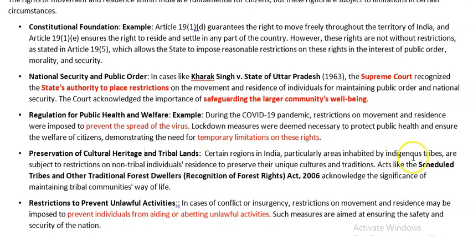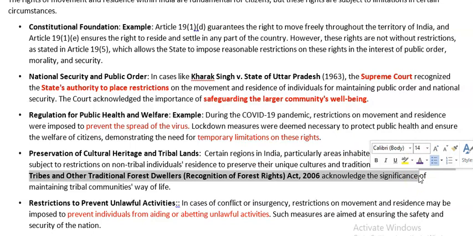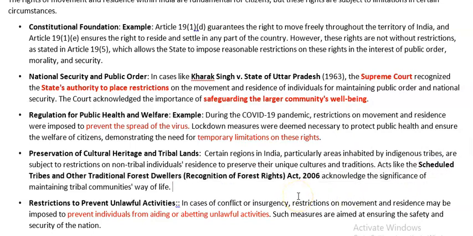So to ensure that, we have scheduled tribes and other traditional forest dwellers, with recognition under the Forest Rights Act 2006. Apart from this, we are preventing foreigners from entering this area, not only to protect the culture of these tribals, but also to prevent people from doing or abetting unlawful activities like insurgency, etc. So this is more or less about the mobility of the people.